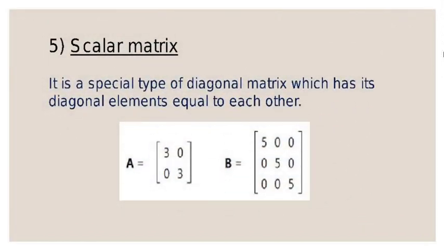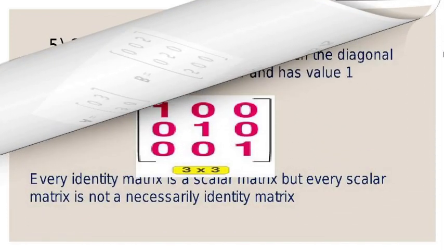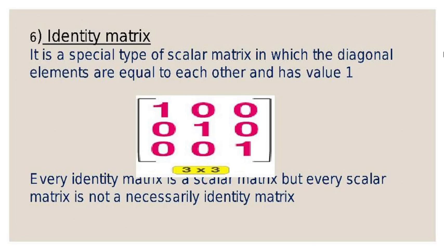Another one is the scalar matrix. It is a special type of diagonal matrix which has its diagonal elements equal to each other. Next is the identity matrix. It is a special type of scalar matrix in which the diagonal elements are equal to each other and have value 1. Every identity matrix is a scalar matrix, but every scalar matrix is not necessarily an identity matrix.